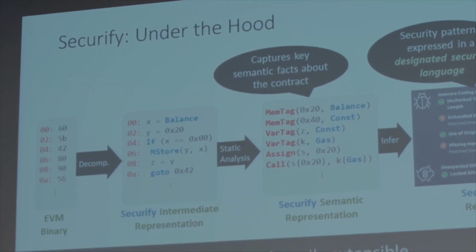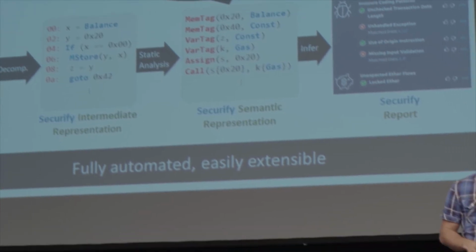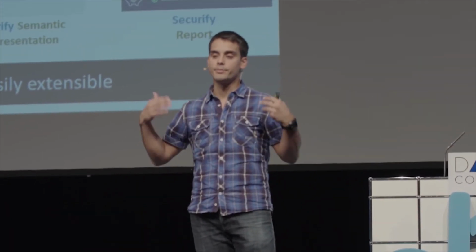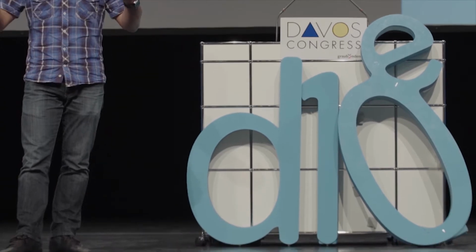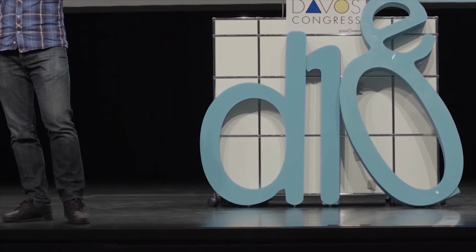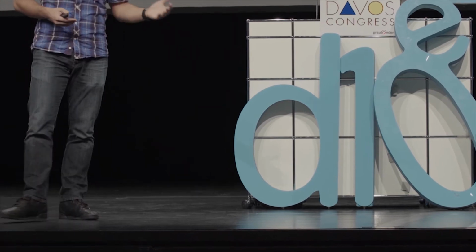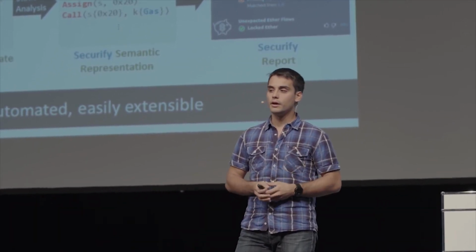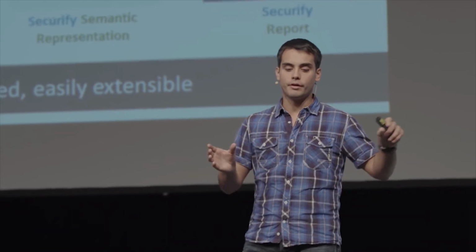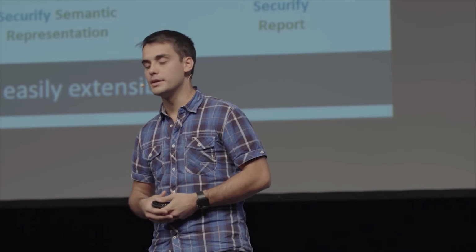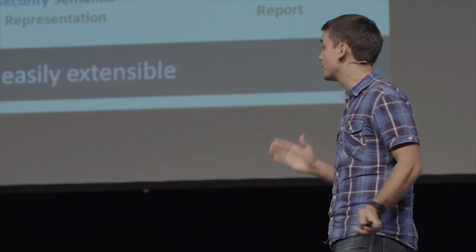So in short, it's fully automated. It's also easily extensible. I mentioned the DAO bug and the Parity bugs, but of course, many more are going to come. So the aim of the platform when it was designed was to keep it extensible so that it would be future-proof, especially with the improvement of the Solidity language or Viper or the new languages that are going to come. And also, we do not know yet what the future contracts will be. Many of them are just basic wallets, ICOs these days, but of course, more sophisticated cases are expected in the future. So it was important to keep it extensible.